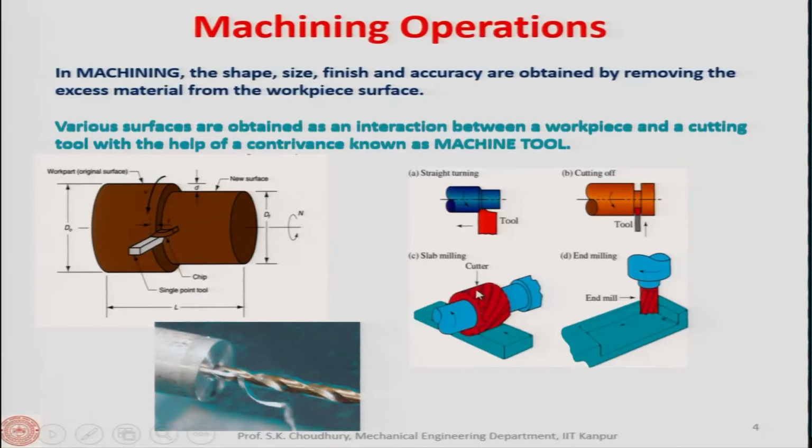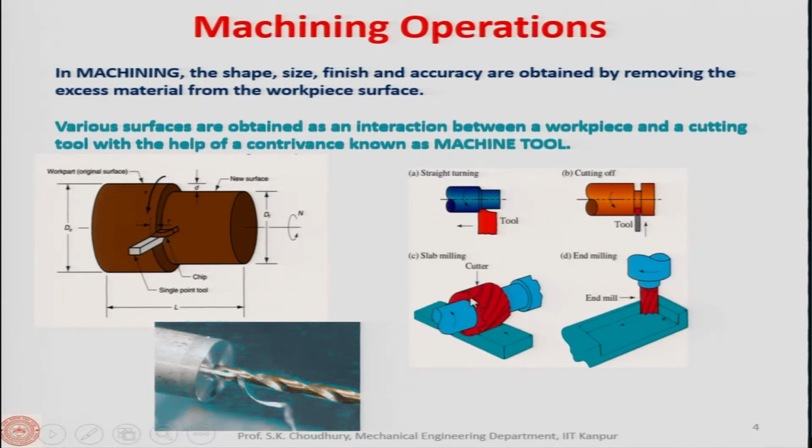Similarly, in case of milling, if you see here, this is the milling cutter. The milling cutter is mounted on the arbor of the machine. Here it is horizontal, here it is vertical. Machines where such an operation is performed are called horizontal milling machines, and this kind of operation is performed on the vertical milling machine. In this case, this is called the end mill cutter, and this is called slab milling. Here you can see the spiral milling cutter.